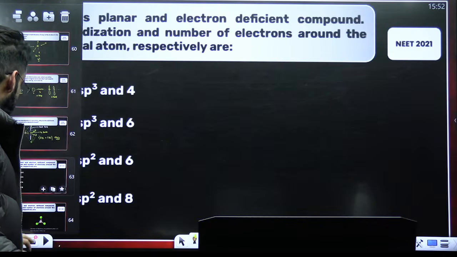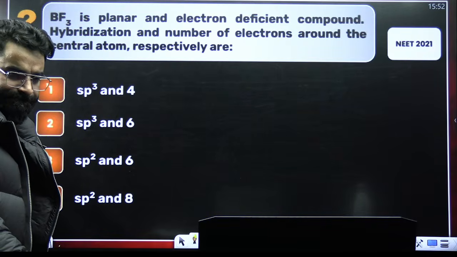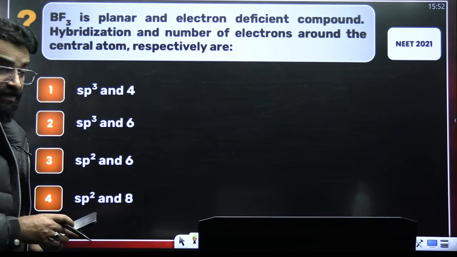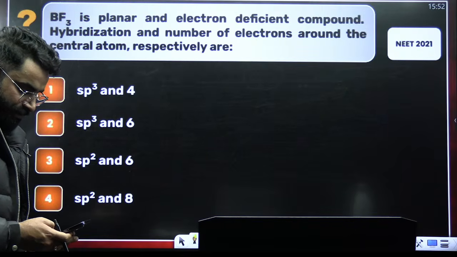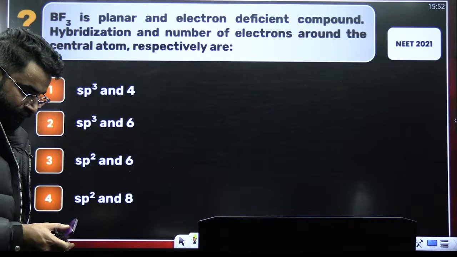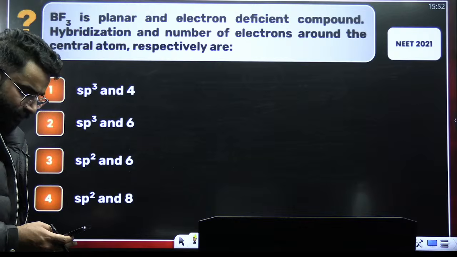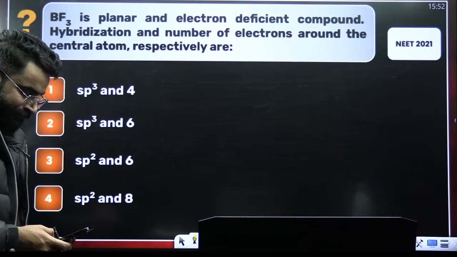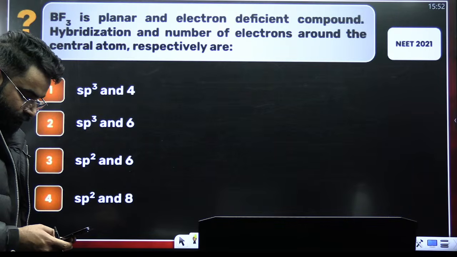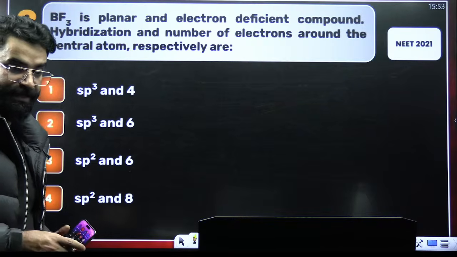Okay. Can you tell me the answer of this particular question? What do you think about this one? Even this sort of equation you should be in a position to solve, guys. Quickly. Try it out at least.